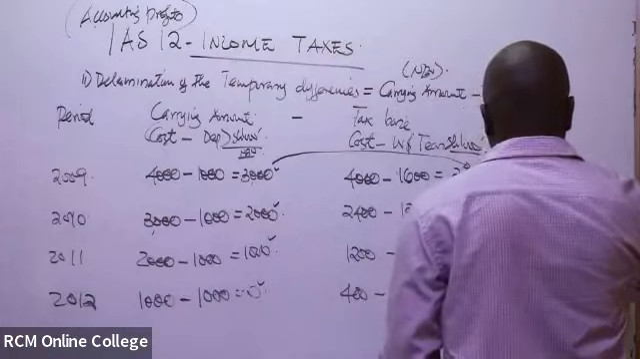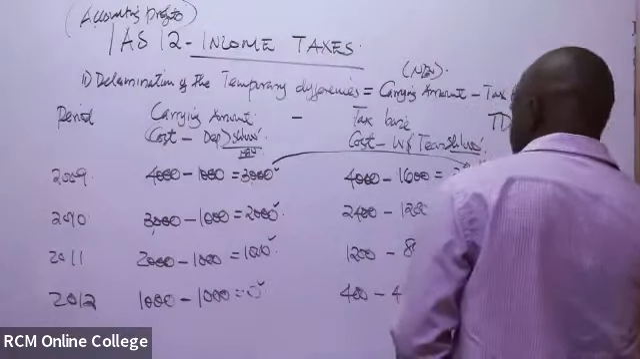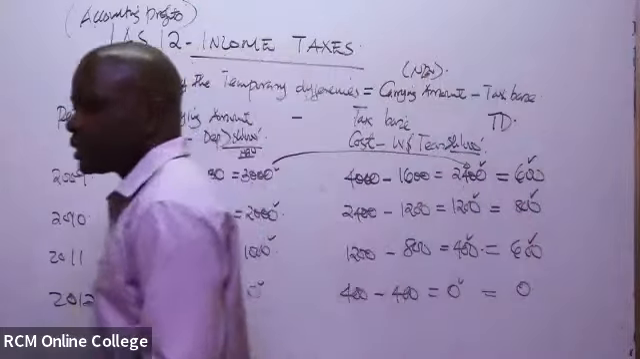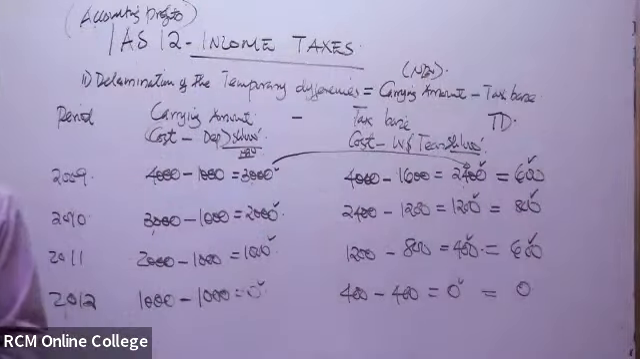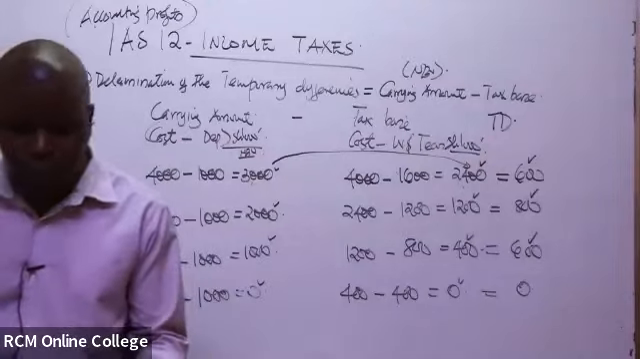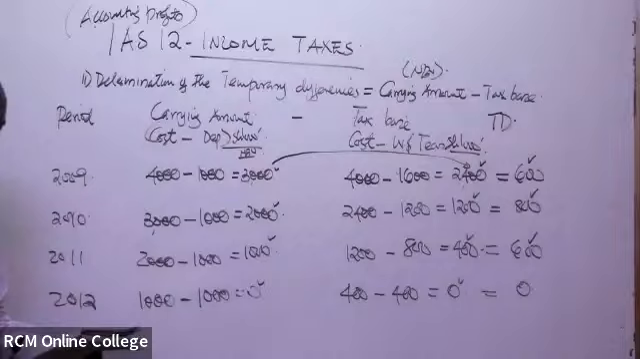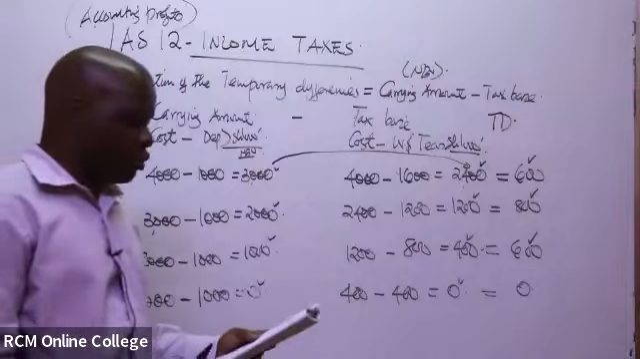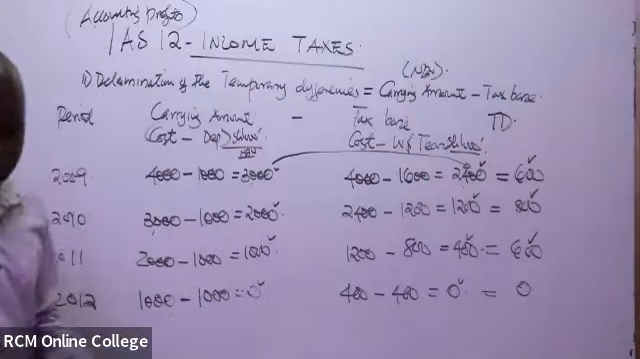So the temporary difference for 2009 was actually 600. This one was 800. This one was 600. This one was 0. So that is what you call the temporary difference, or the TD. So we can take a small break. Then when we come back, I would like to show you how, if you are called upon to determine the deferred tax, you would go about computing it. So a break of 5 minutes, then we come back.